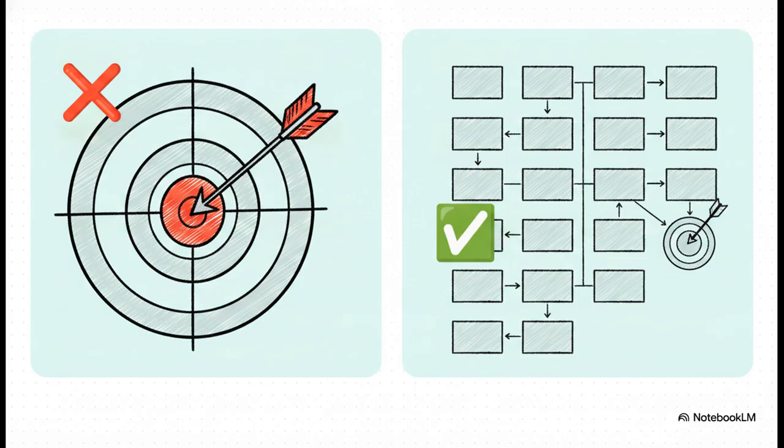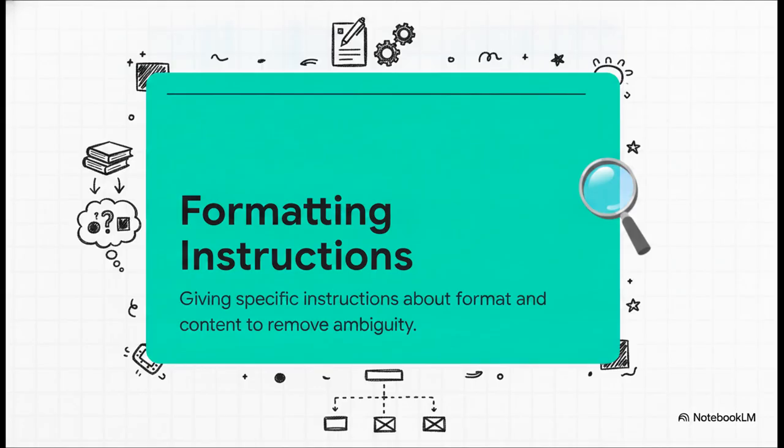Instead, we rewrite it to give the AI a very clear, specific historical target to hit. Something like, explain the causes of the Civil War and whether expansion played a role. Include evidence. See the difference? We're giving it a specific job to do. The absolutely crucial point here is that context alone just isn't enough. You also need formatting instructions.